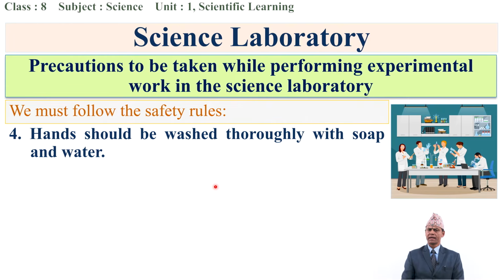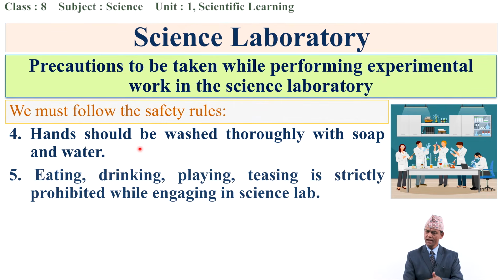Similarly, we should follow another safety activity, that is, hands should be washed thoroughly with soap and water. Dear students, we must use soap and water, and we should wash our hands after completing the laboratory activities.